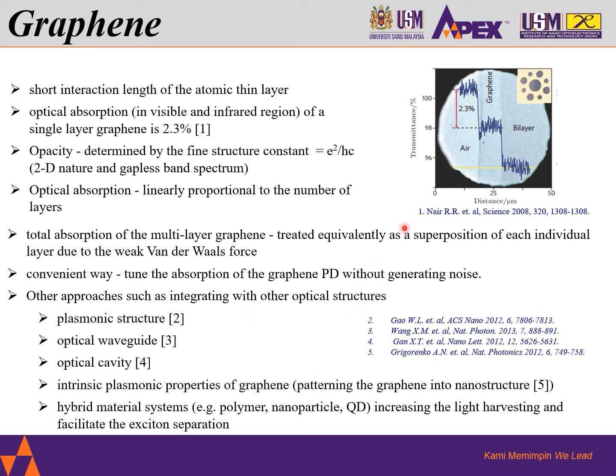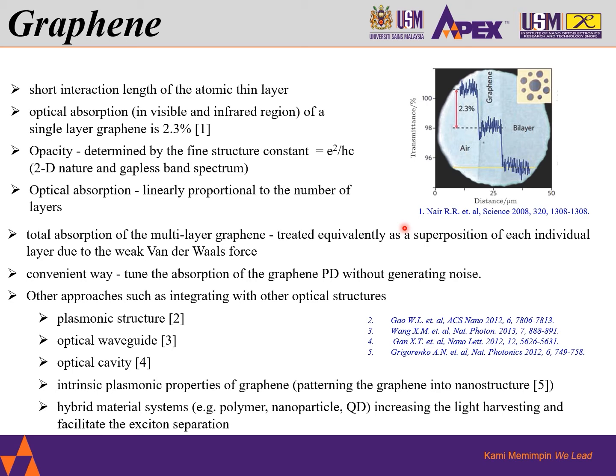The optical absorption of graphene is nearly linearly proportional to the number of layers of the graphene itself. The total absorption of multi-layer graphene can be treated equivalently as a superposition of each individual layer due to the weak van der Waals force between the adjacent layers. This property offers a convenient way to tune the absorption of graphene PD without generating so much noise.